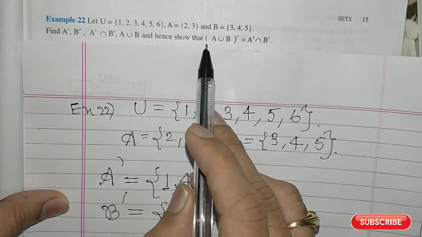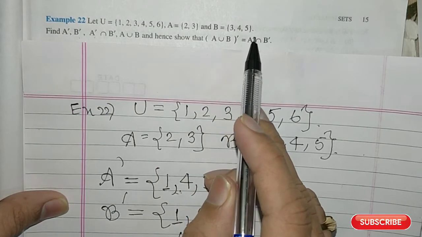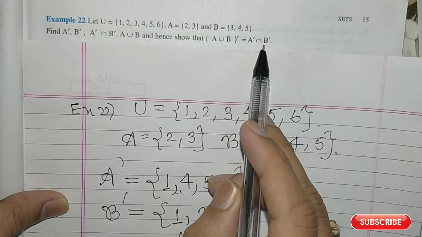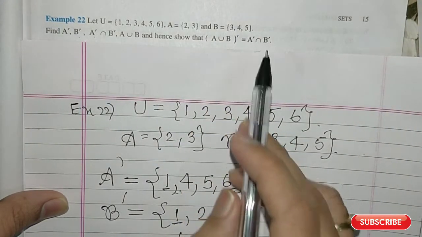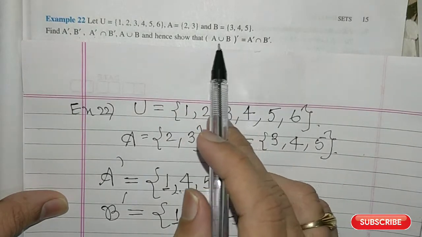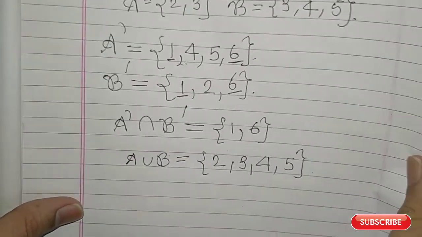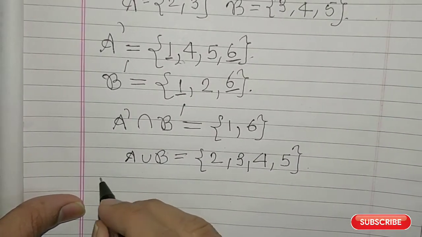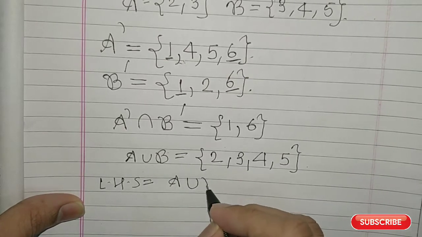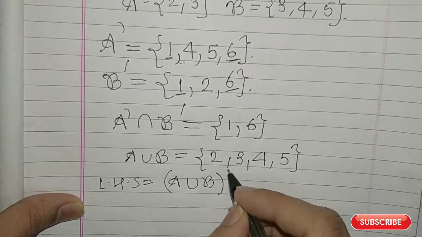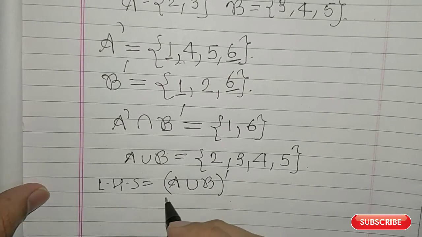And hence show that A union B the whole complement is equal to A complement intersection B complement. So this we have to prove, or show. Now what is the LHS there? LHS is equal to A union B the whole complement. The left hand side is A union B the whole complement.